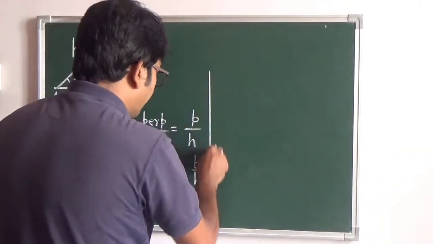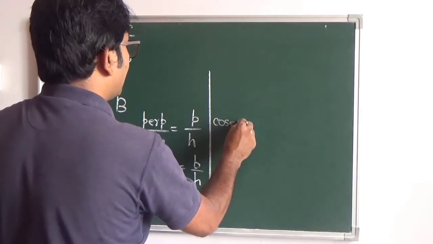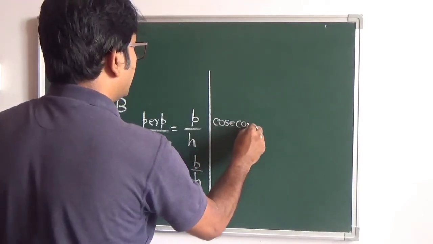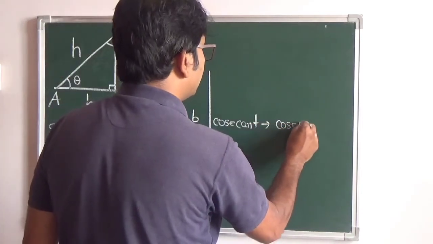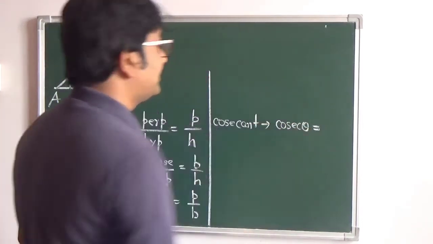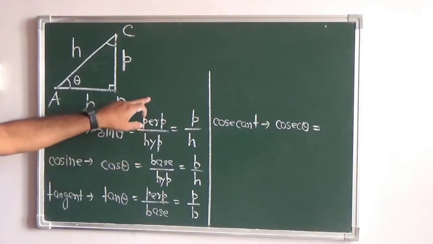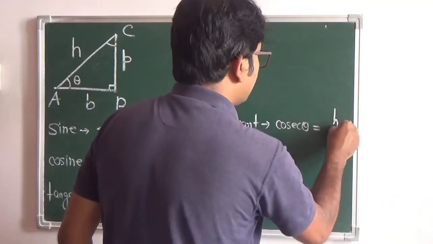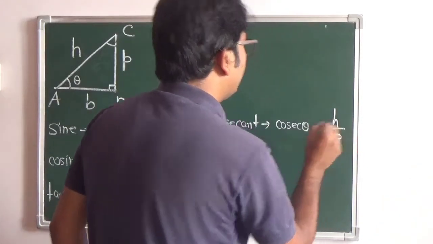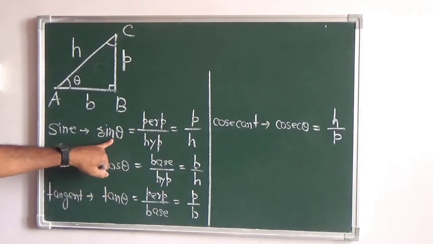Now we have another one, cosecant, and it is written as cosec theta. And cosec theta is just the reciprocal of sine theta, that will be hypotenuse by perpendicular. So cosecant or cosec theta is the reciprocal of sine theta.